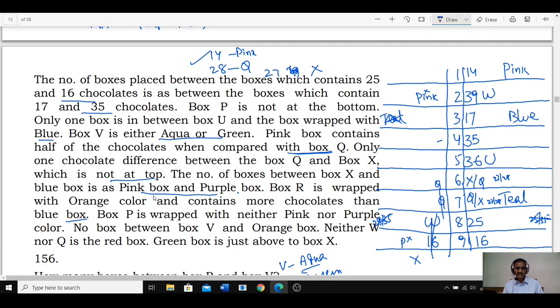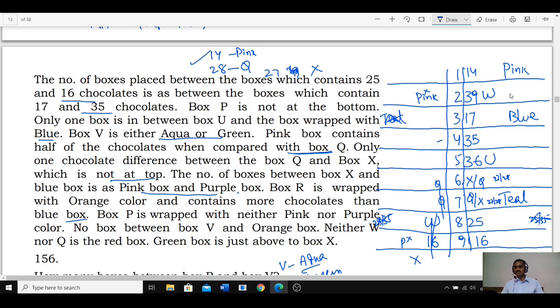Number of boxes between X and blue box, however many there are, is same as pink and purple. I said there must be some between pink and purple. Now pink and purple, tell me what is the possibility. Now X and this one, purple cannot be here. Why? Pink and purple are adjacent, X and blue cannot be adjacent.